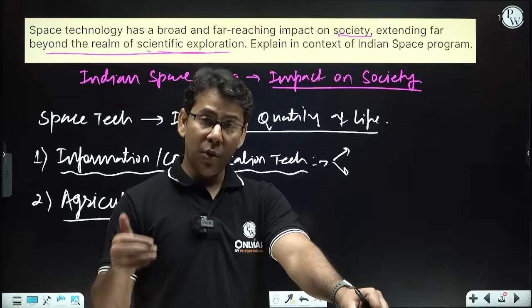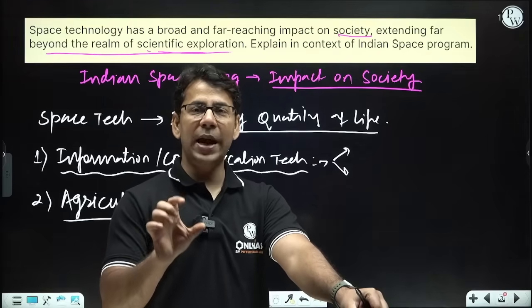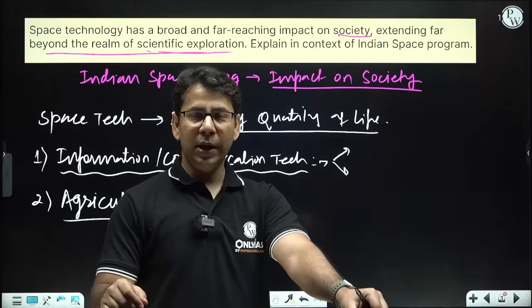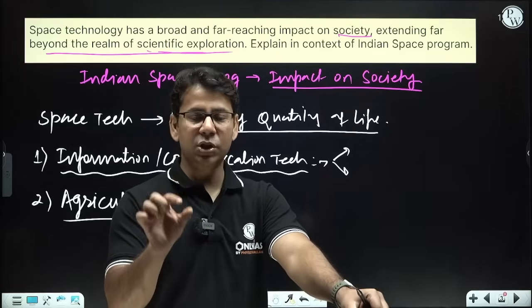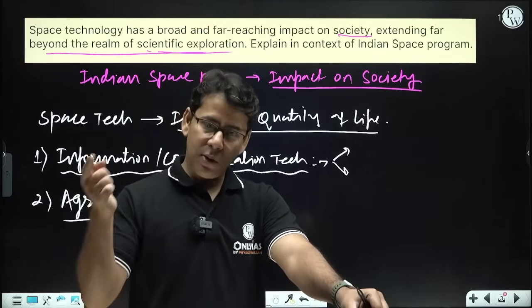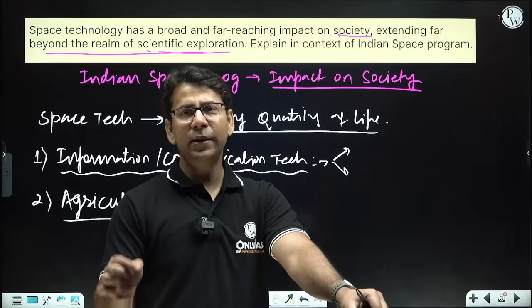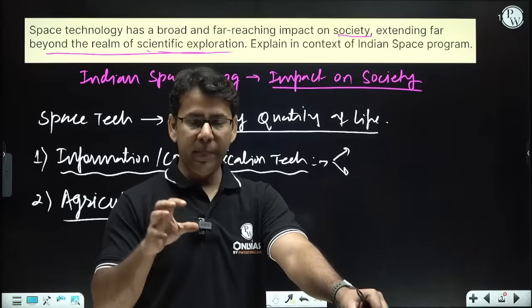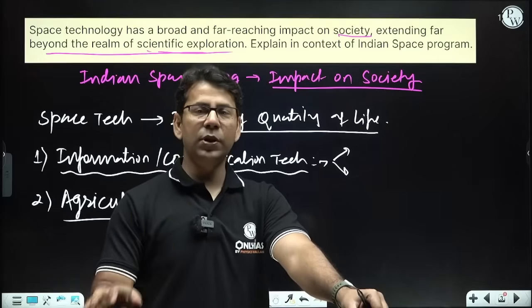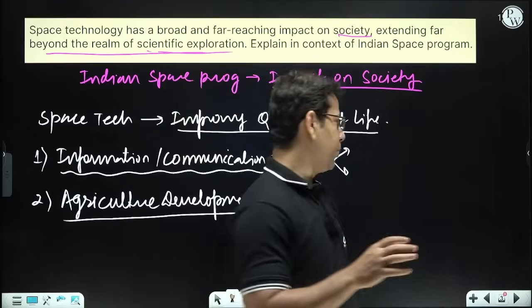And moreover, you know that in geography we talk about LIS, land information system, and GIS, geographical information system. So land and infrastructure management can also be done with the help of remote sensing satellites and many space technologies. So development of infrastructure for agriculture is also based on that, right? So that's a very important aspect.